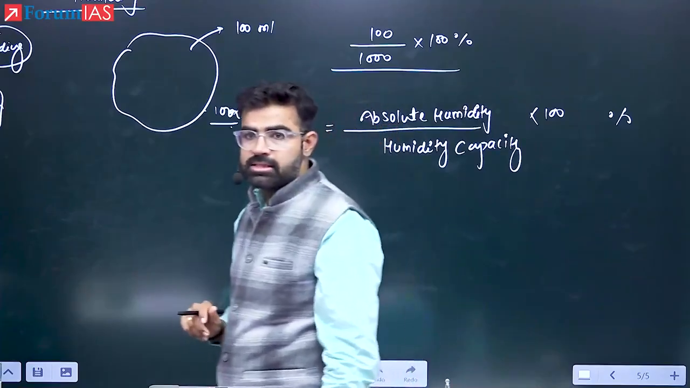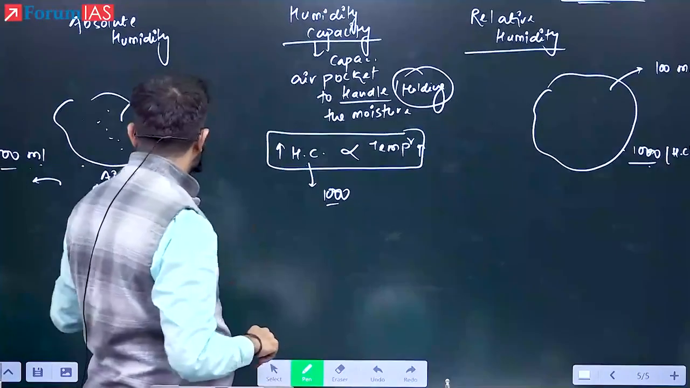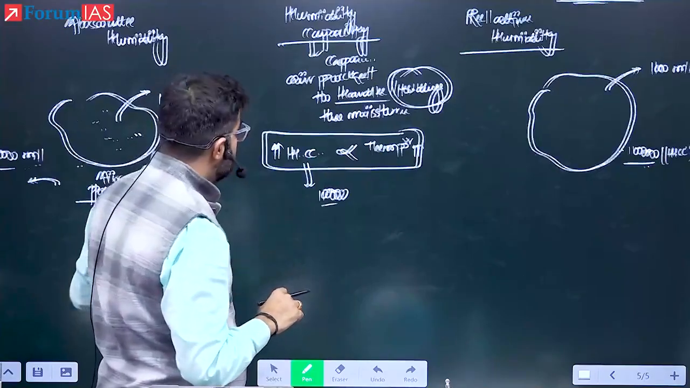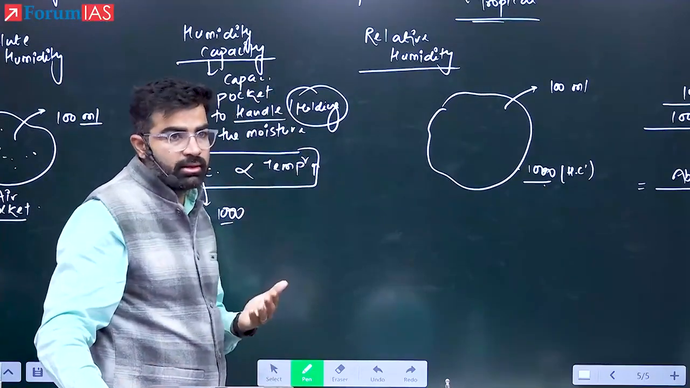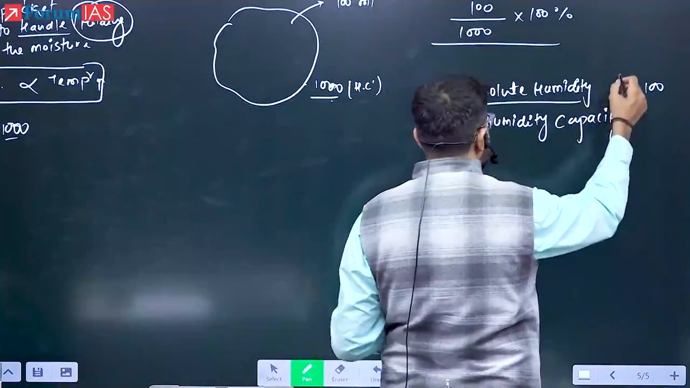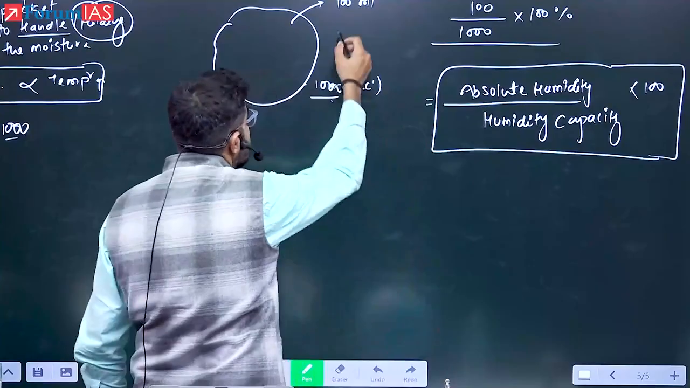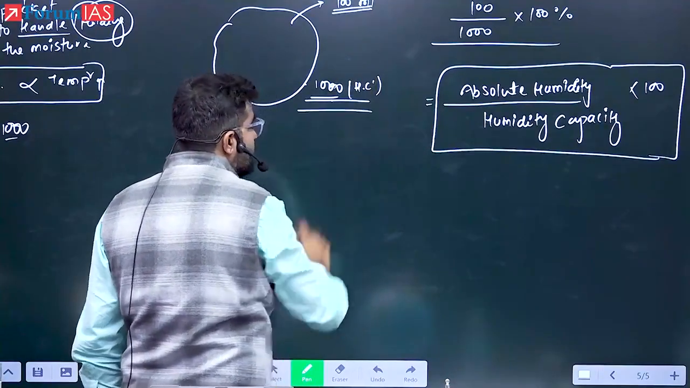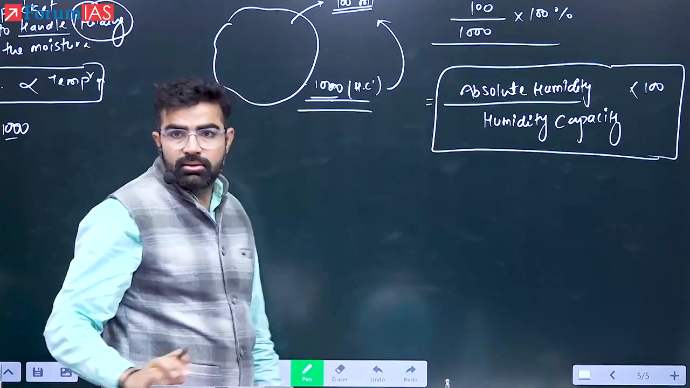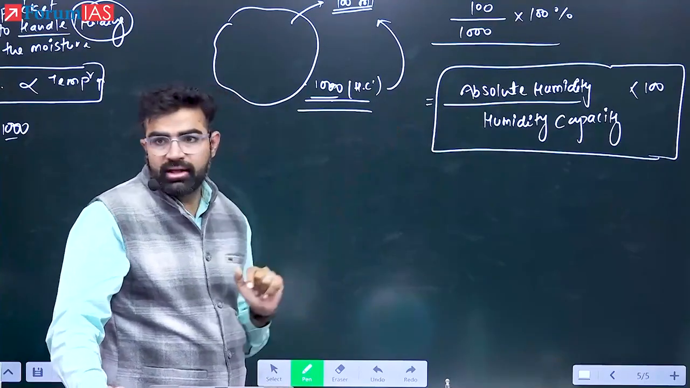Understood? Yes. So what is the absolute humidity? What is the relative humidity? Please understand. Right now, how much moisture does the air pocket have? This is the absolute amount of moisture I'm talking about, absolute humidity. Humidity capacity means how much moisture the air pocket can hold. Third is relative humidity: absolute humidity divided by the humidity capacity. Do not try to rectify this formula. Just understand it that way. 100 ml is the moisture. 1000 ml is the total capacity. So at what percentage of its capacity is it right now? At 10%. Relatively it is only 10% saturated. So this is how you can derive it.